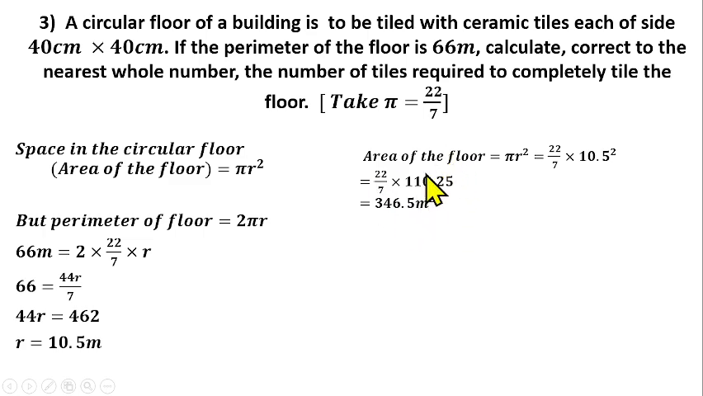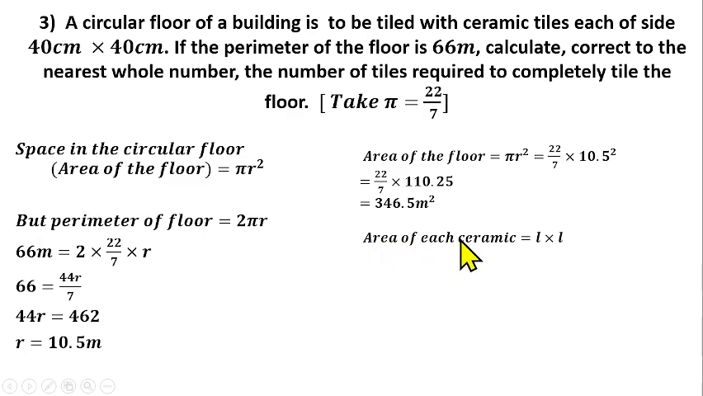So now that we know the space within the circular floor by finding the area, let's find the space within each of the tiles, which is the area of the tiles. But we should know that the dimension of the tile is in centimeters, while the perimeter of the circle is in meters, which helped us to find the area of the circle. So we need to convert these to meters as well. We know that 100 centimeters make 1 meter, so we need to divide each of these by 100.